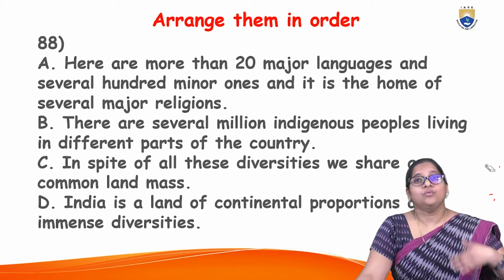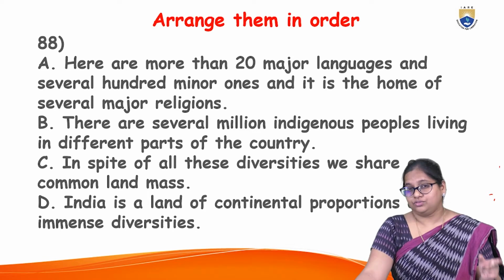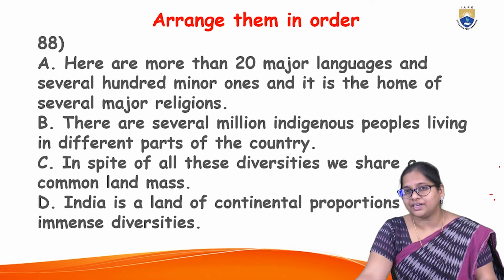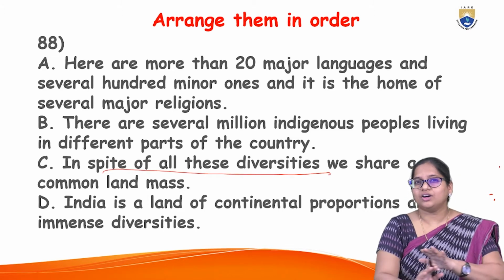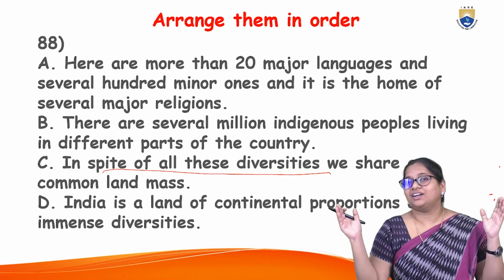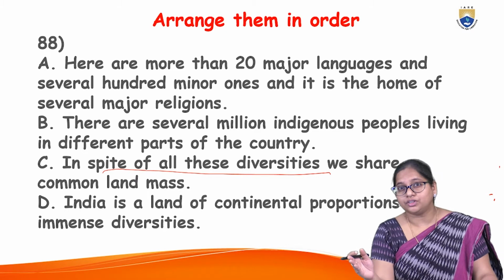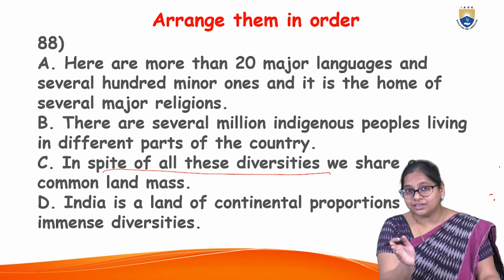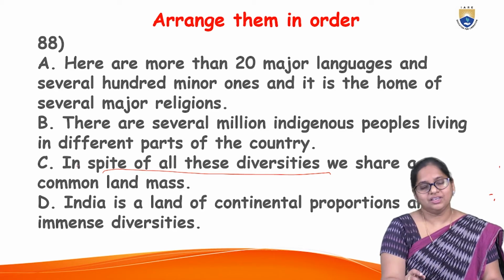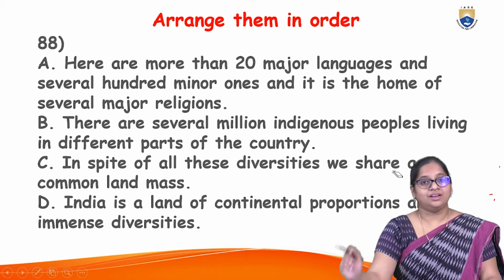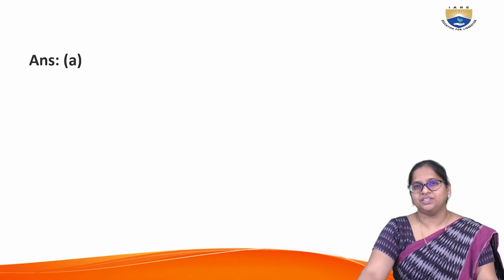So the last thing will be the option "in spite of all this." So is it not about the detail? Though it is a detail, what you're trying to do is, in spite of it, conclude. Like you are saying, see, all these are there, but by having all this, you're taking a diversion there. So when you are getting diverted from the information, another turn, then this, because there is only one option left here, and this C will be the last option. So in that way, you can choose option A to be the answer.